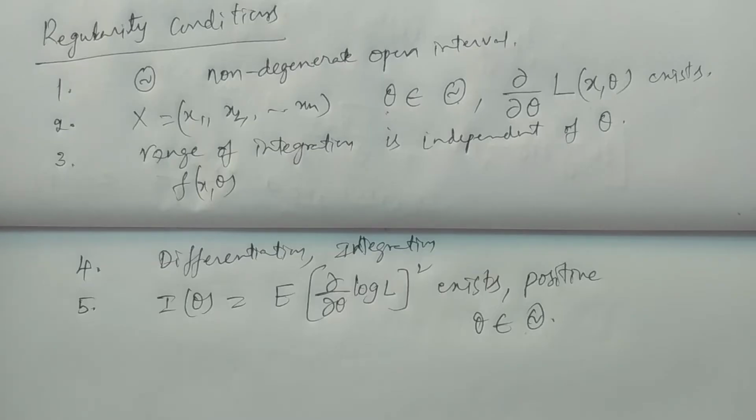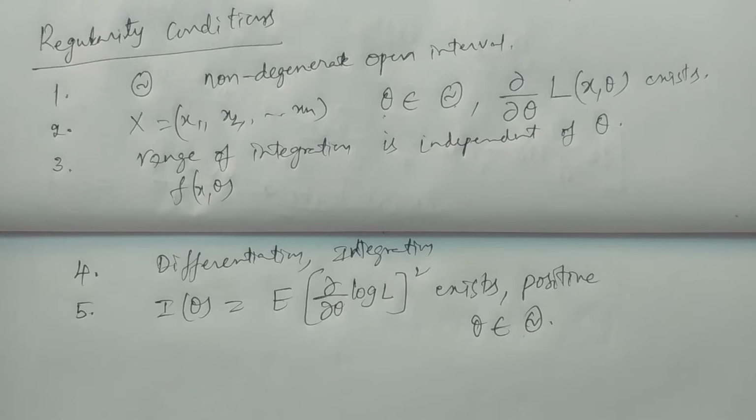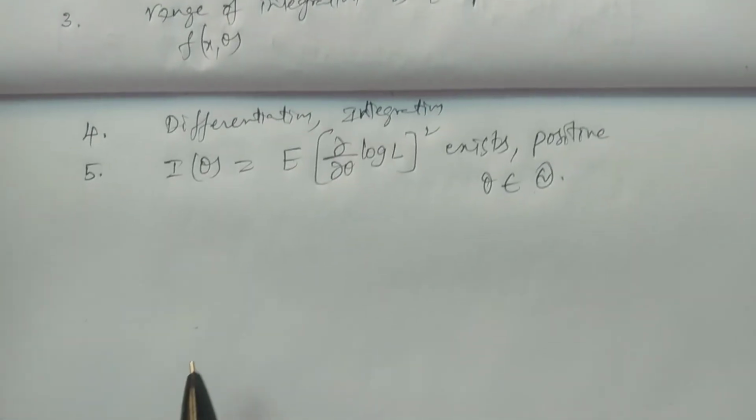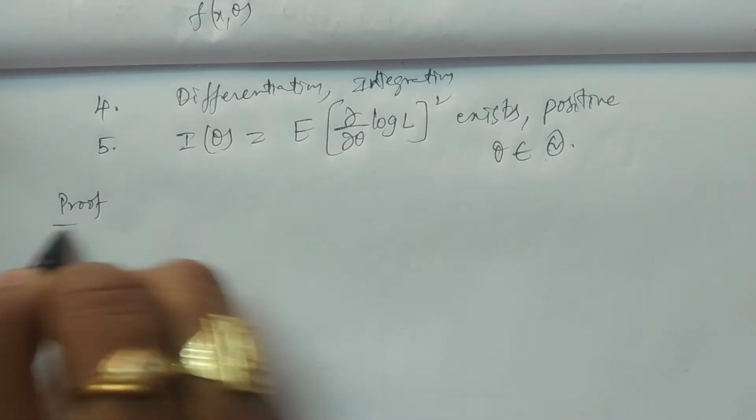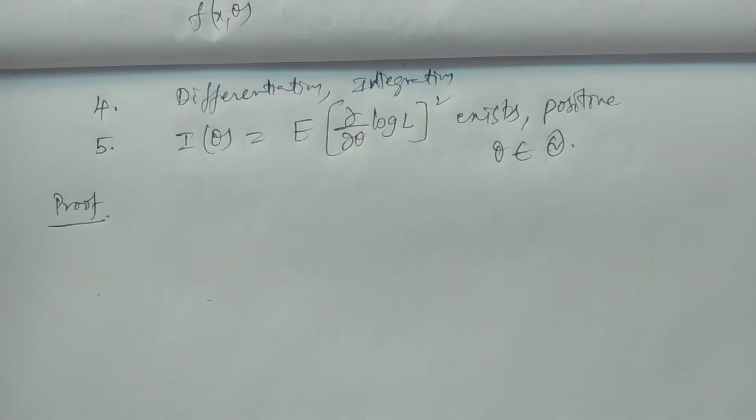So what do we consider first? We consider at first the part of the proof. I am starting the proof, which means I am proving that variance of T is greater than or equal to gamma dash theta whole square by I theta.